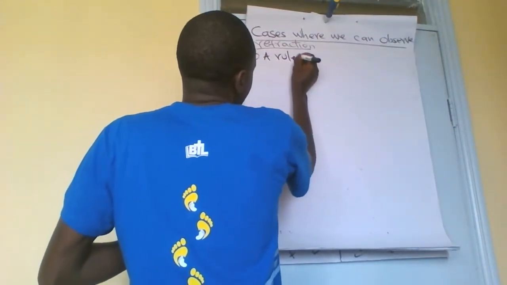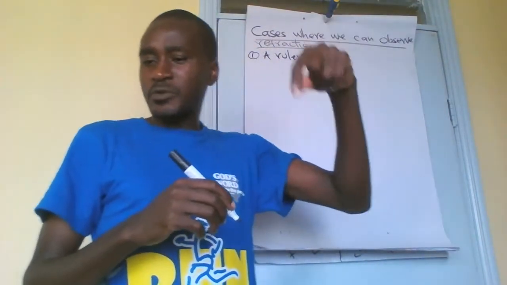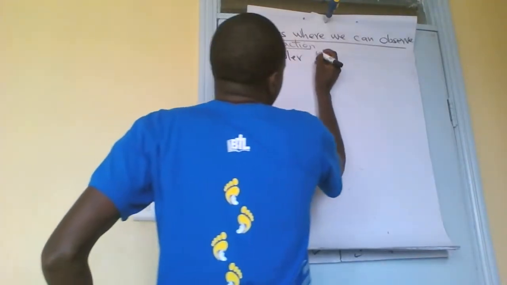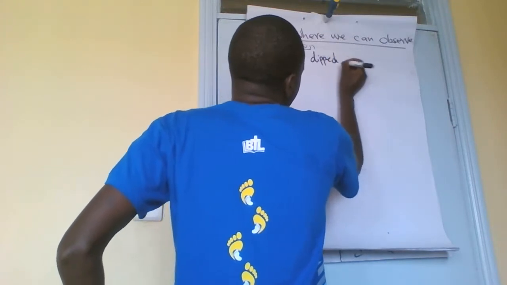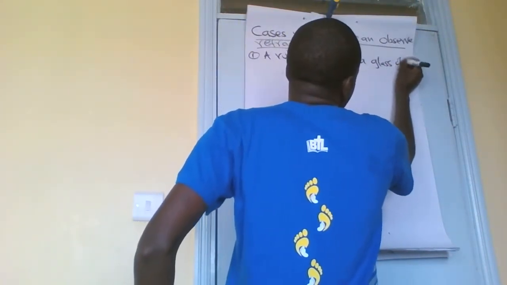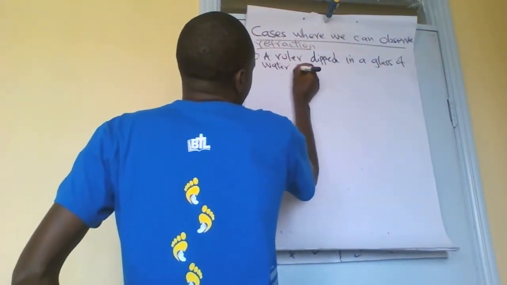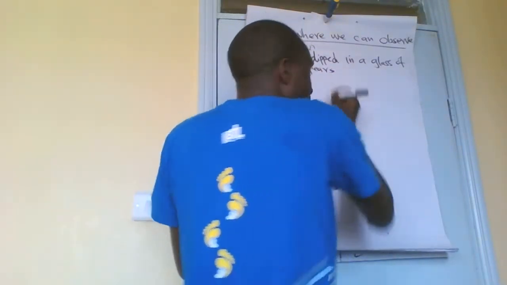When you dip a ruler in a glass of water, how does it appear?